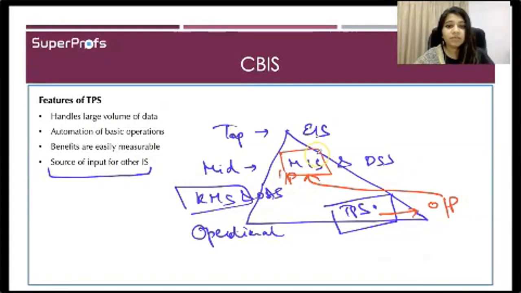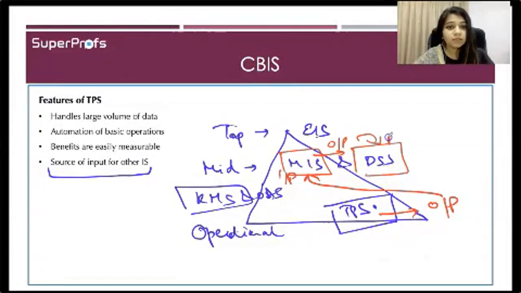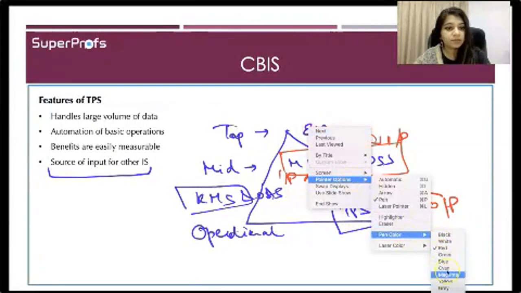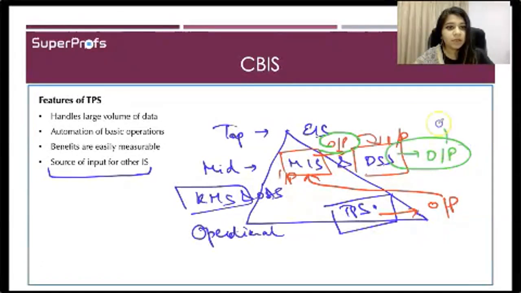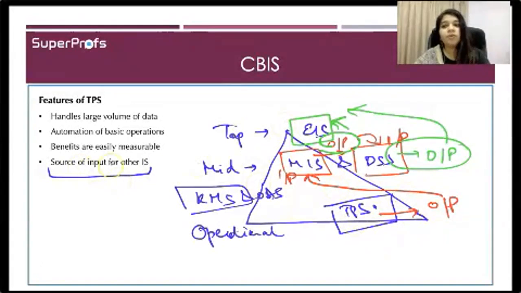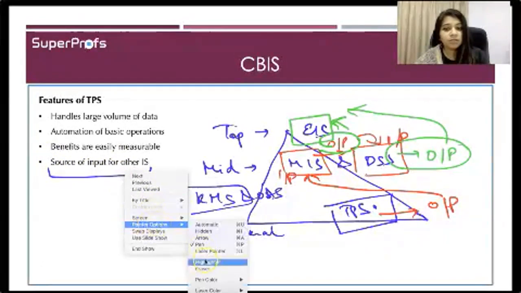Okay, then MIS will further give you some output which will be utilized as the input in DSS. Okay, and the output of MIS as well as DSS will be combined to be used as input to EIS. Okay, so therefore the output generated by TPS is used as source of input for other information systems.